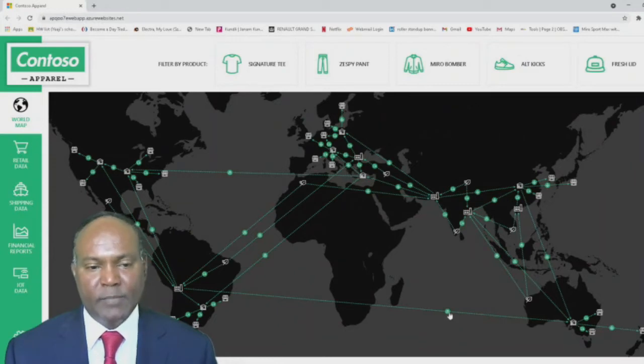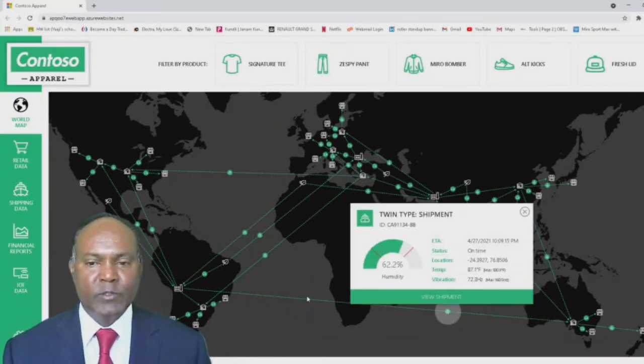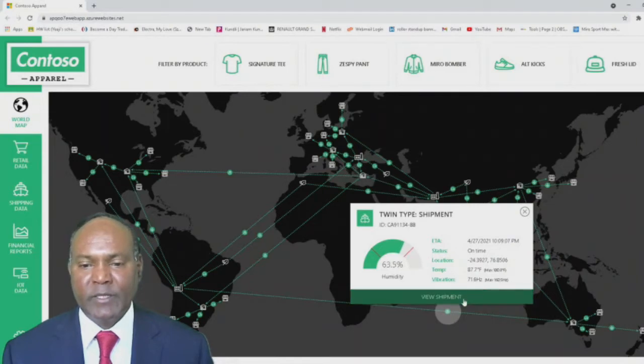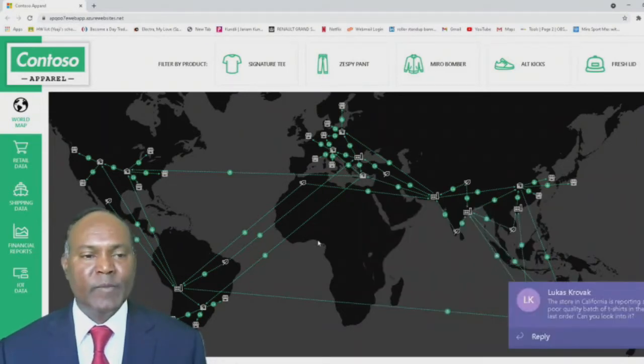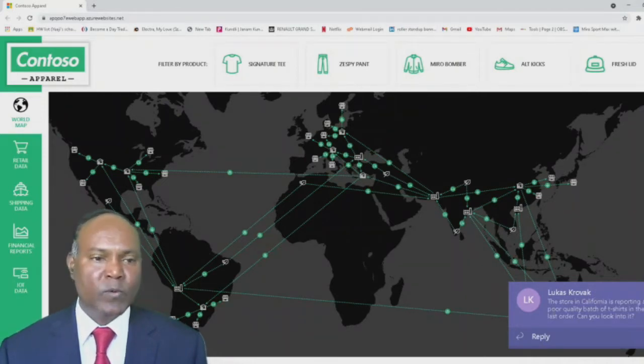And here is a ship that is going, and we could see the shipment time, estimated time of arrival, status, how much humidity, what is the temperature, and what is the exact location of the ship at the moment. And there was information that the store in California is reporting a poor quality batch of t-shirts in the last order. Can you look into it?